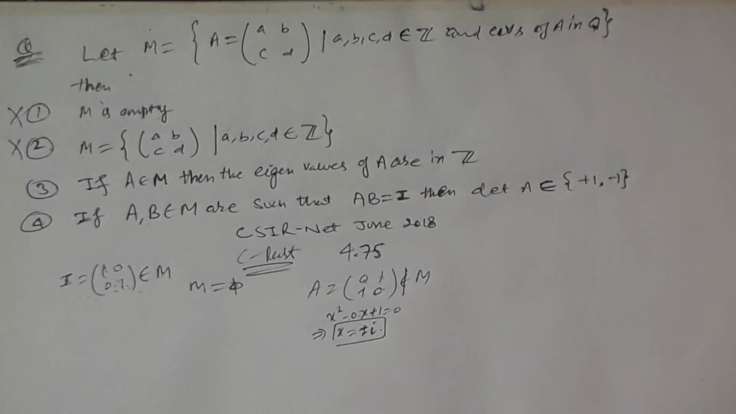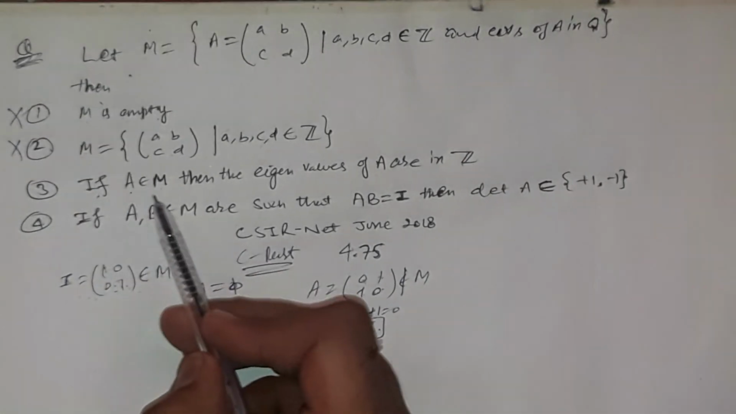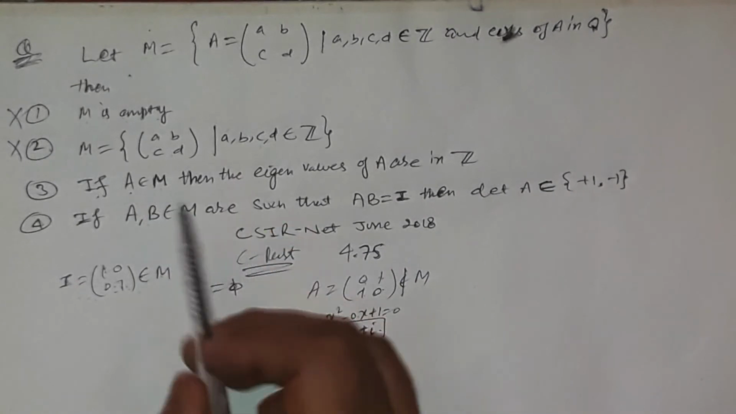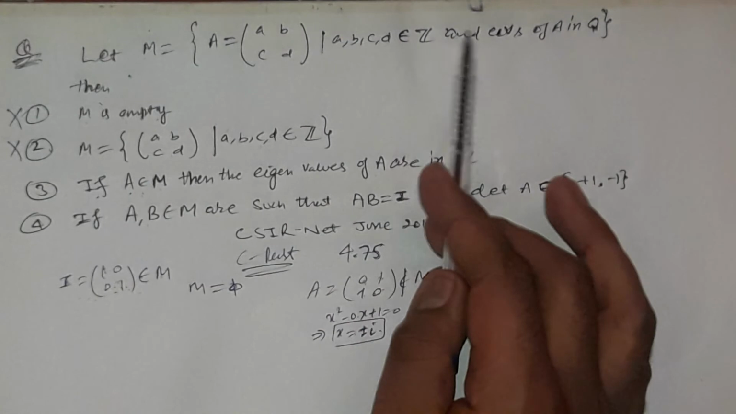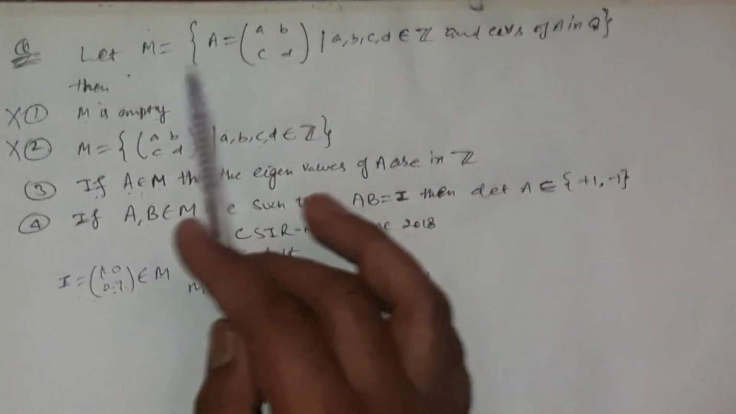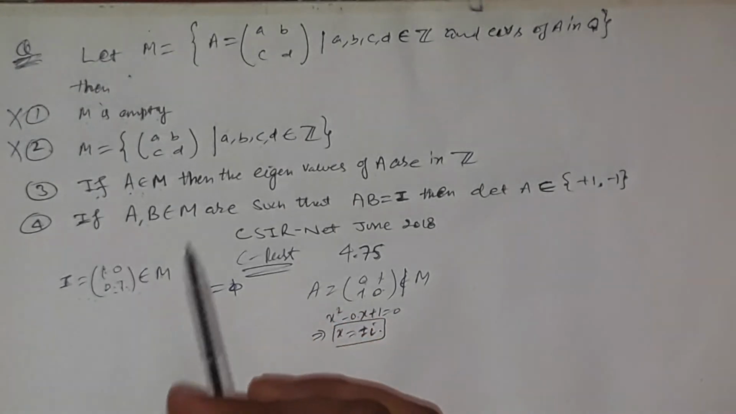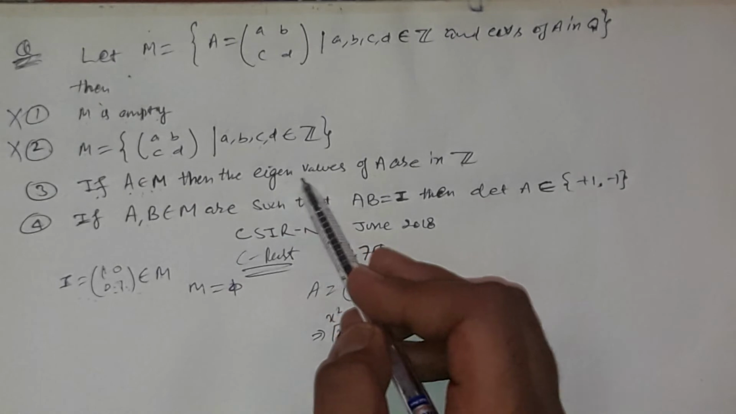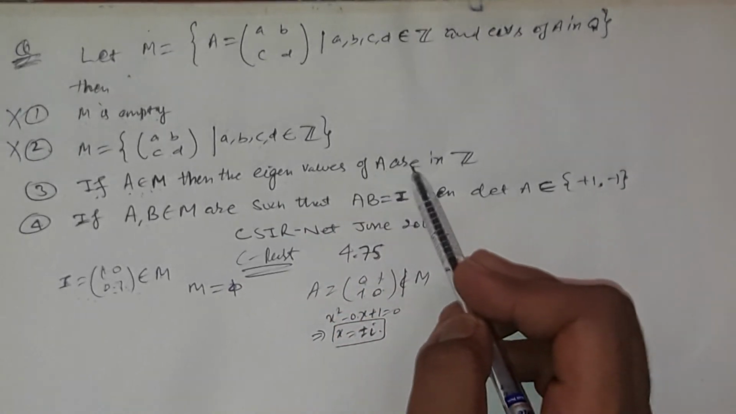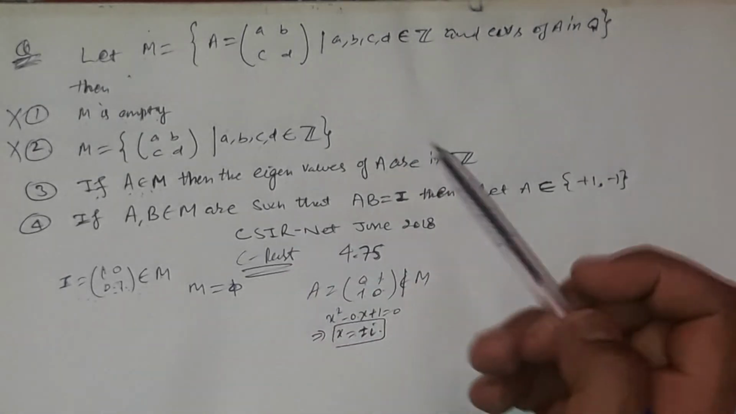Now my third statement says that if you choose any matrix that satisfies the above conditions which the definition of M says, if any matrix is a member of M, then the eigenvalues of that matrix are in the set of integers, of course, fine.